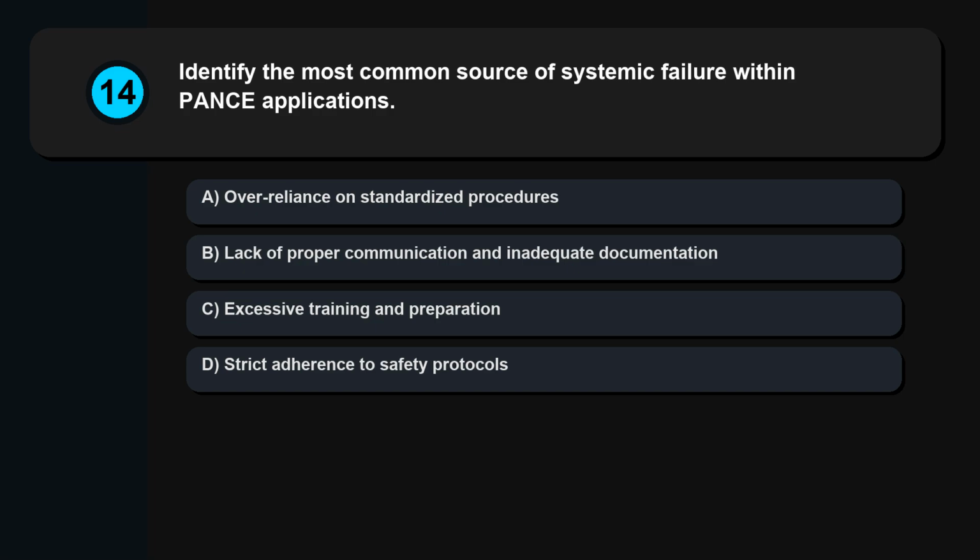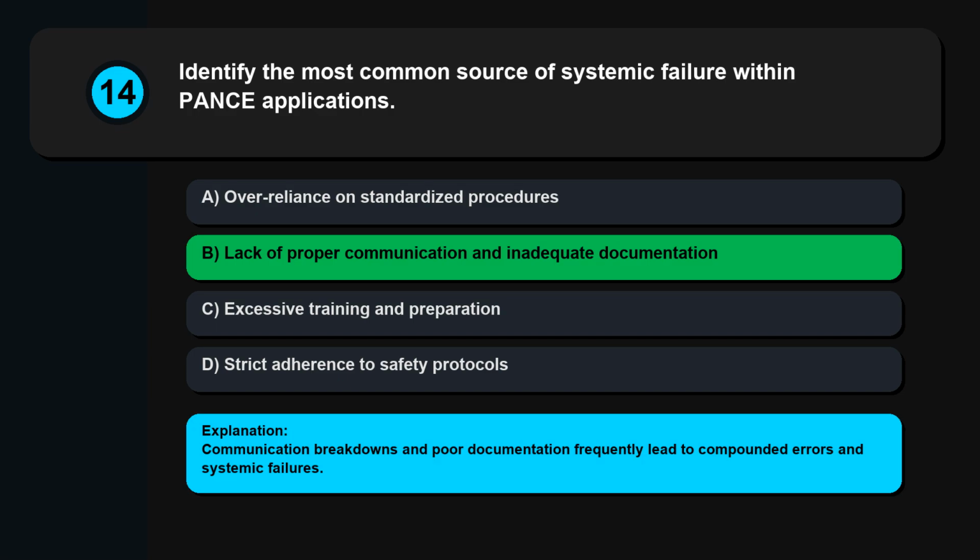Question 14. Identify the most common source of systemic failure within PANCE applications. Over-reliance on standardized procedures, lack of proper communication and inadequate documentation, excessive training and preparation, strict adherence to safety protocols. Communication breakdowns and poor documentation frequently lead to compounded errors and systemic failures.